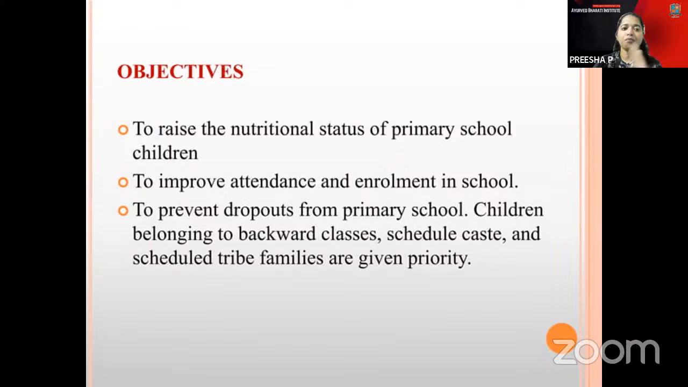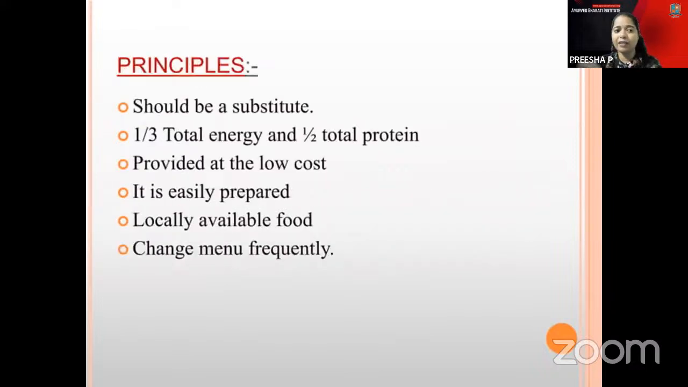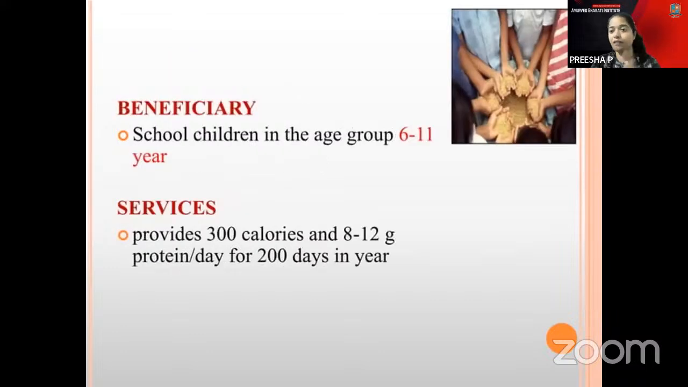Here it is mentioned that one third of the total energy and half of the total protein should be provided at low cost, and it is easily prepared with locally available food. Most of the time the menu is changed frequently, and this is all done by the special educator of the district. Within the age group of 6 to 11 years, about 300 calories and protein will be given, for up to 200 days in a year.